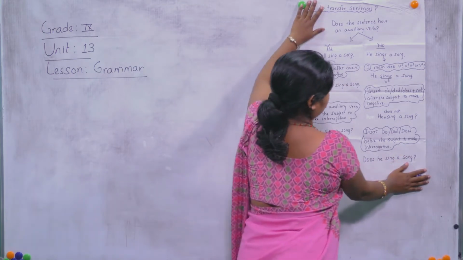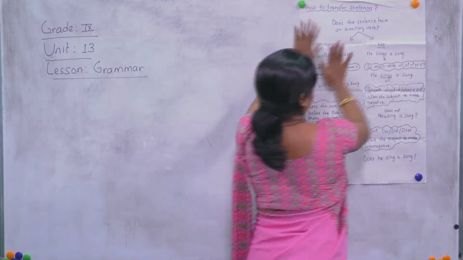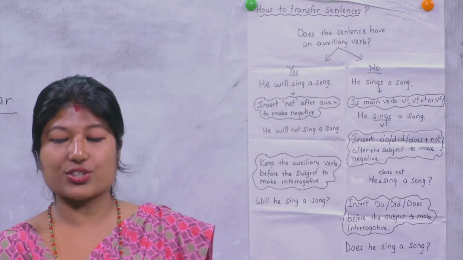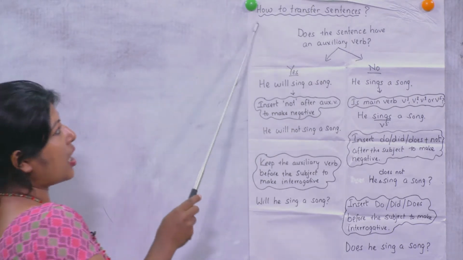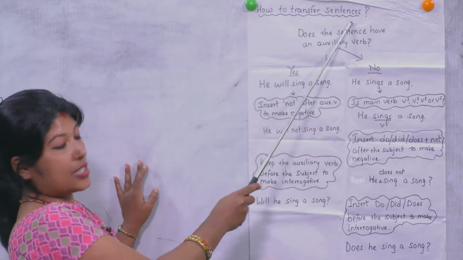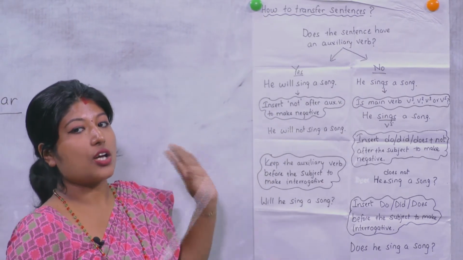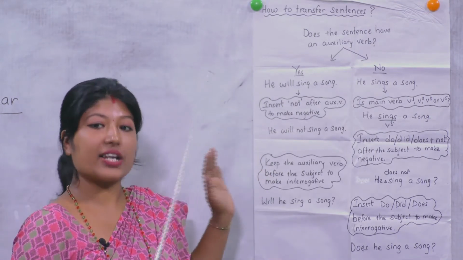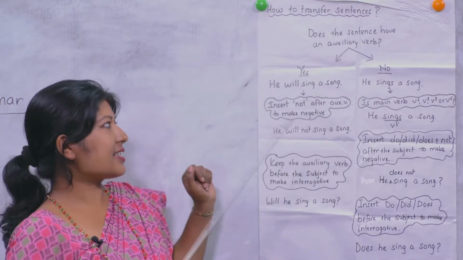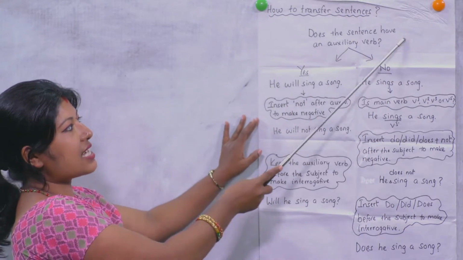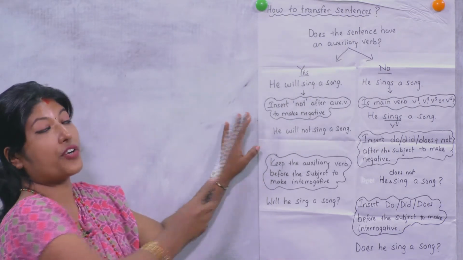Okay, look here. This chart gives you a clear view of how to transform sentences. First of all, while transforming sentences, look at the sentence, read the sentence, and then seek whether the sentence has an auxiliary verb or not.